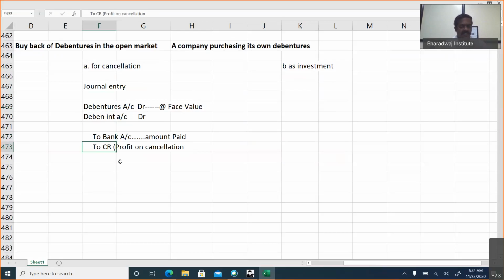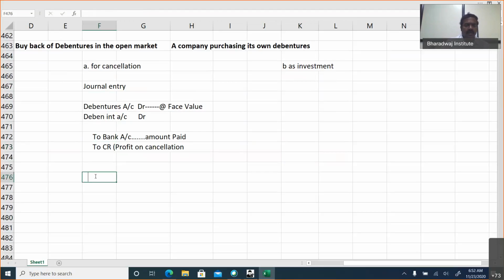So is there a chance of loss on cancellation? In past examinations, they have not asked with loss on cancellation, and I hope the company will cancel it only when there is a minor profit. With a loss, they will not do cancellation. No securities premium involved here. We are buying back from the open market, we are not redeeming. Please understand, we are not redeeming.